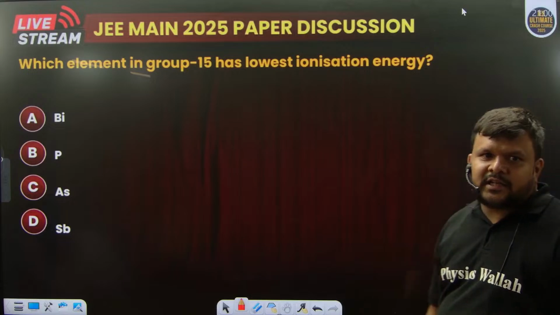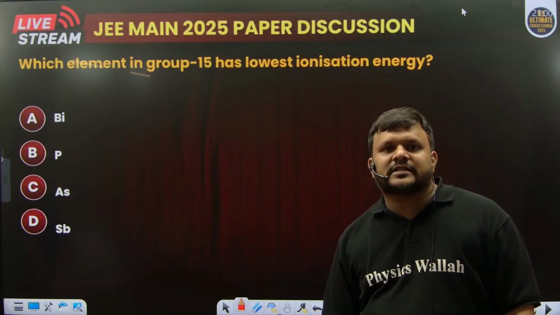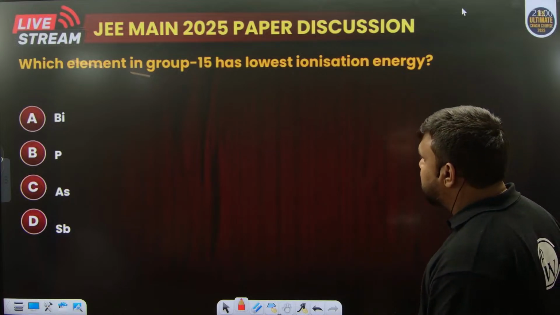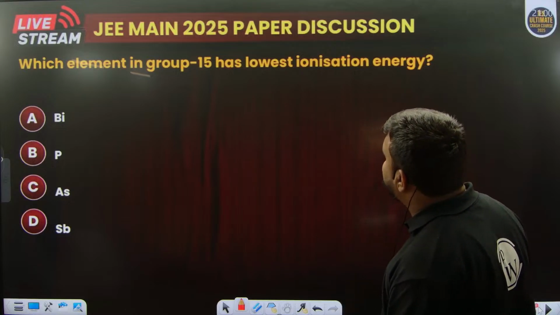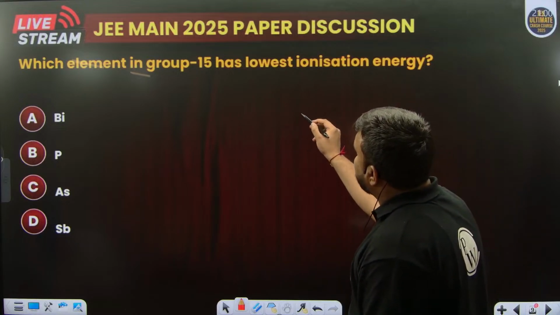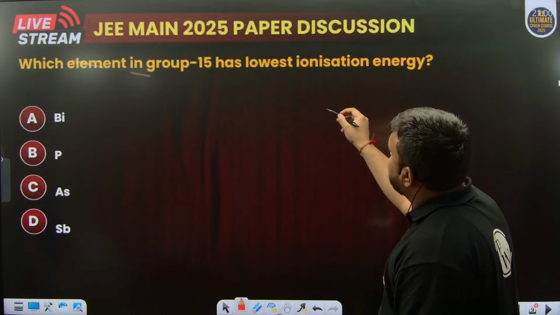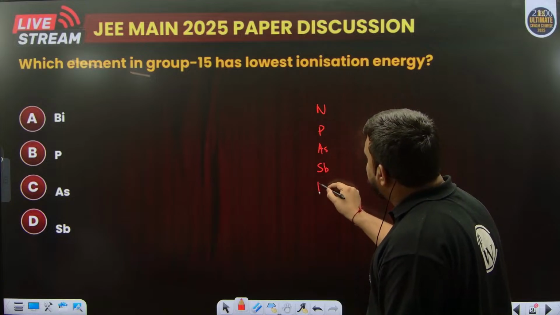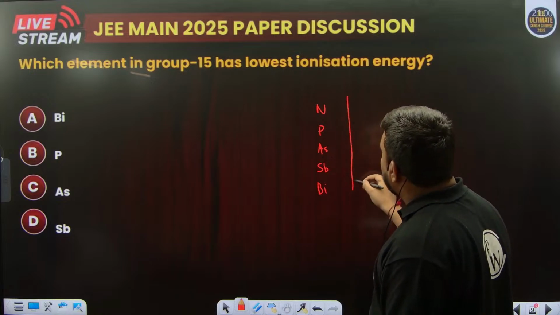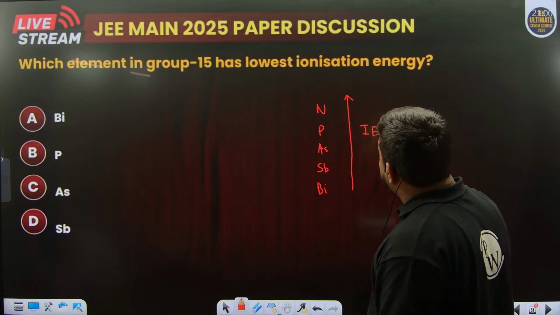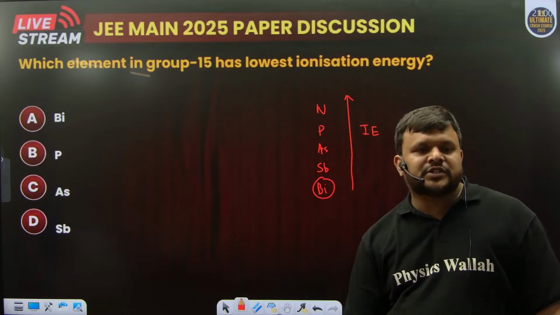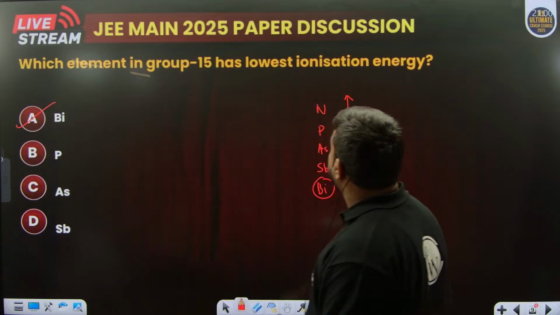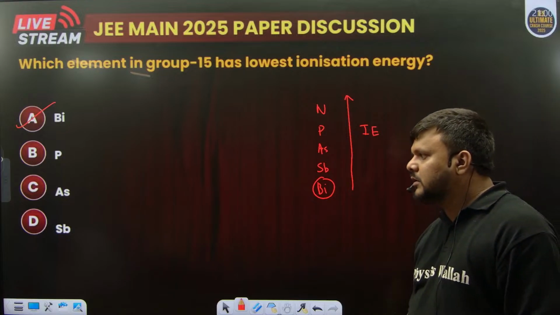So dear students, let us continue our organic chemistry. After that, let us have inorganic chemistry over here. Now we are talking about the first question of inorganic chemistry. Which element in group 15 has the lowest ionization energy? You already know, dear students, that down the group the ionization energy decreases: nitrogen, phosphorus, arsenic, antimony and bismuth. Ionization energy will be lowest for bismuth, because ionization energy decreases down the group. It was a simple straightforward question.